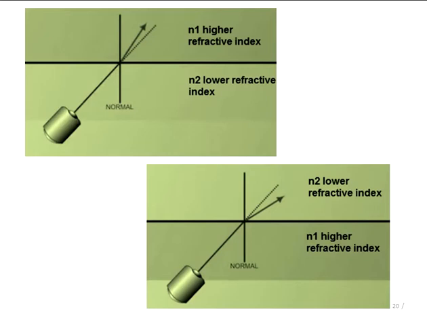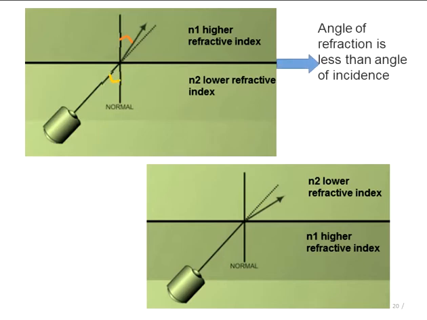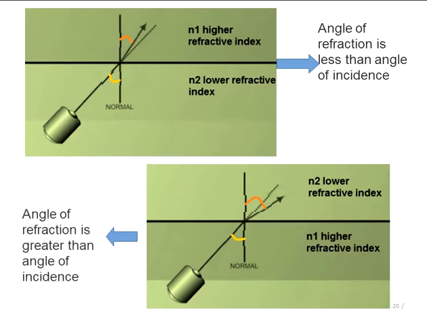When light travels from a low to a high refractive index medium, the angle of refraction is less than the angle of incidence. And when light travels from a high to a low refractive index medium, the angle of refraction is higher than the angle of incidence. Remember, the angles are always measured with respect to the normal to the boundary.